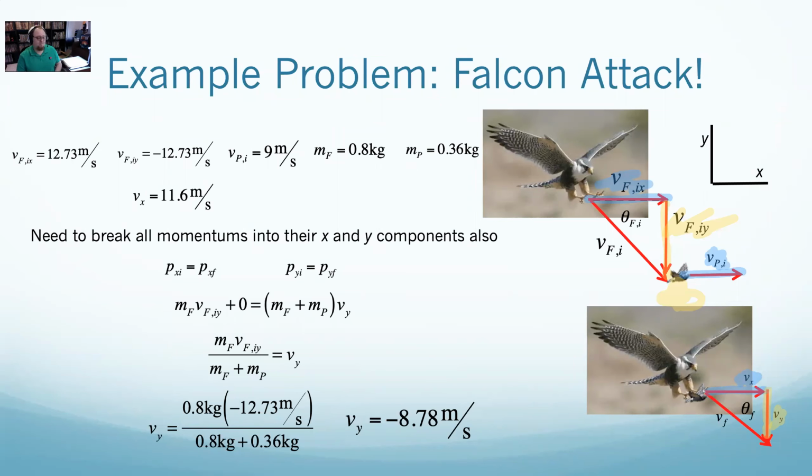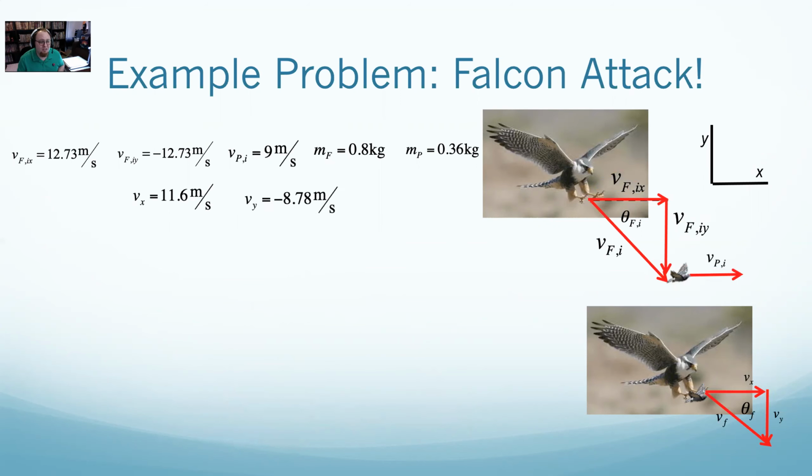But here's the thing. If you tell someone that it's moving at 11.6 meters per second in the x direction and at negative 8.78 meters per second in the y direction, no one's going to care. We need, as physicists, to work in x and y. But as human beings, we don't work that way. We want magnitude and direction. But if you know the x and y components, you can get the magnitude and direction.